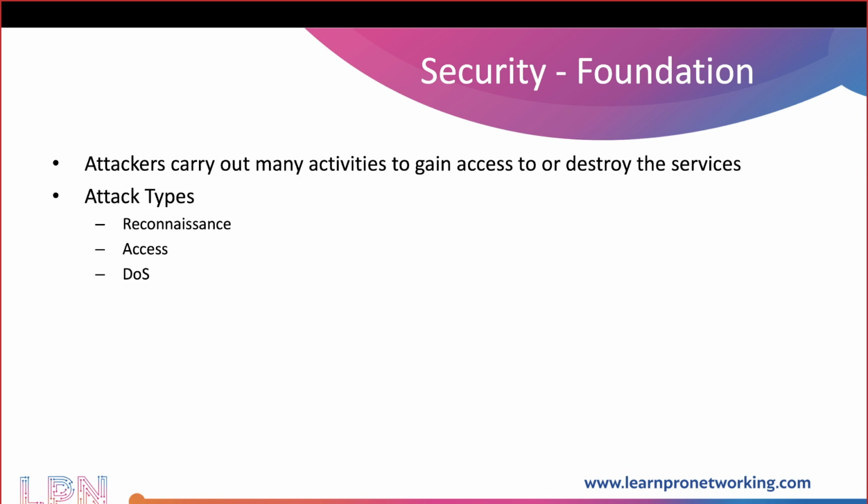Okay. Now, we know these are the categories of threats, but actually speaking, what is the threat? The attackers could be launching an attack. Based on where it is being initiated, we have categorized it. Now, depending on the impact of the threat, or the impact of the attack, we categorize them into multiple types, like reconnaissance, access, DOS. We also have virus, worms, and trojans as well. As we start talking about next generation firewalls, we should also be in a position to categorize them as a different category, right? So reconnaissance, access, and DOS.